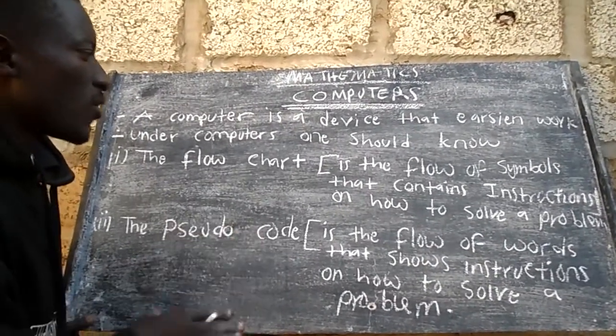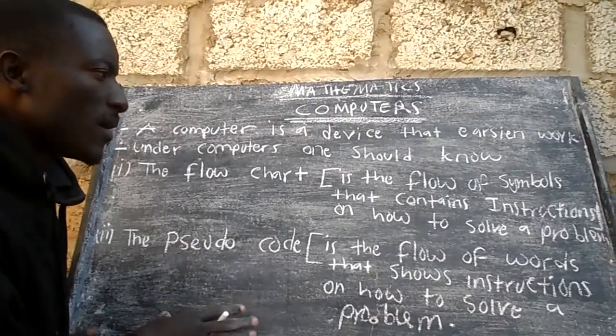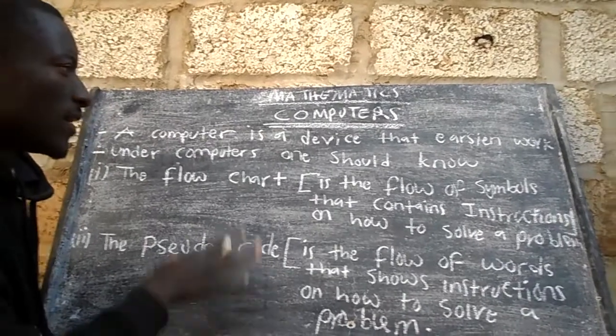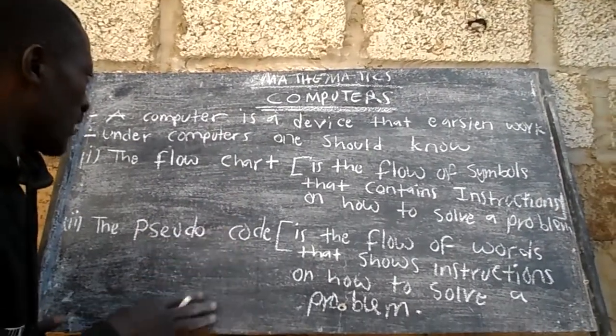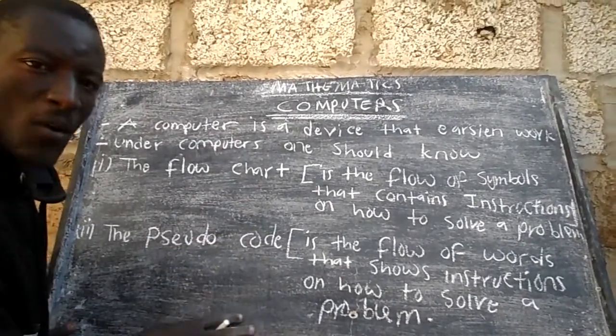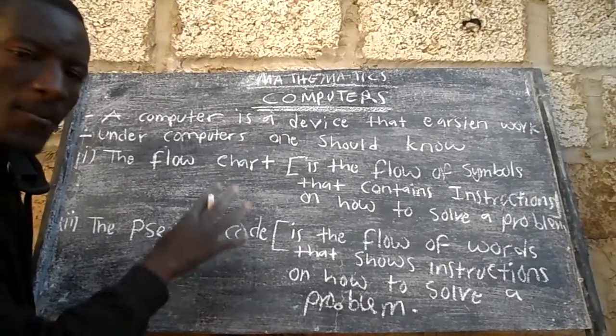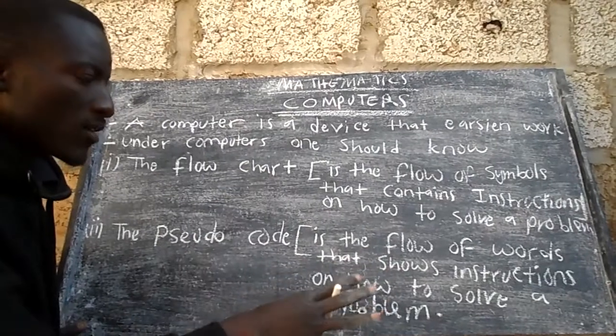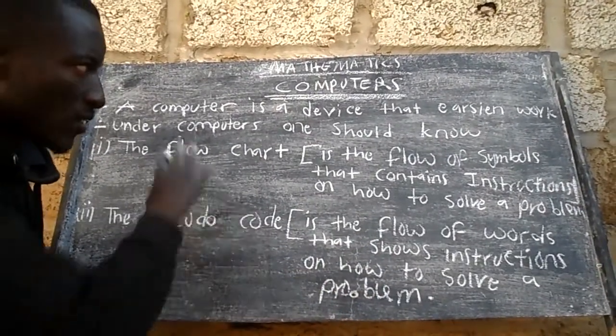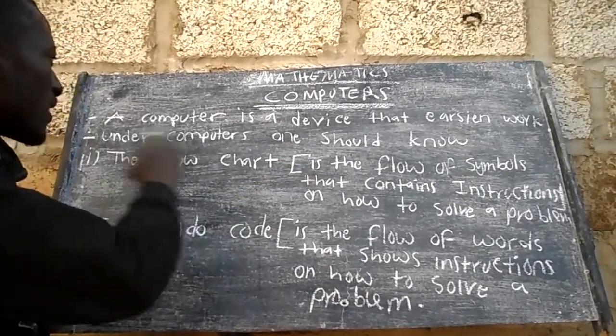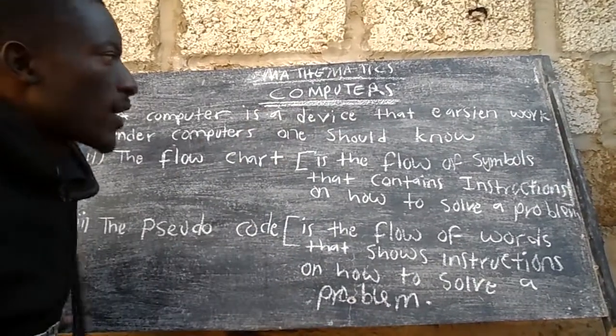You just have to follow some rules and some sets of instructions. You instruct the computer to say, I punch the base, I punch the height, bring me the answer, display the answer. So that's what a computer can do.